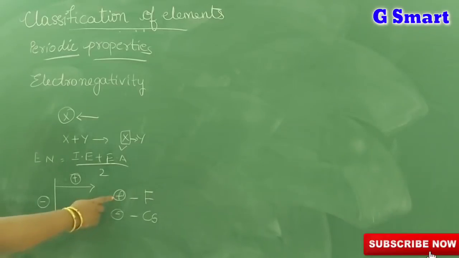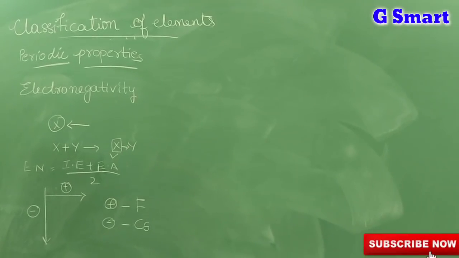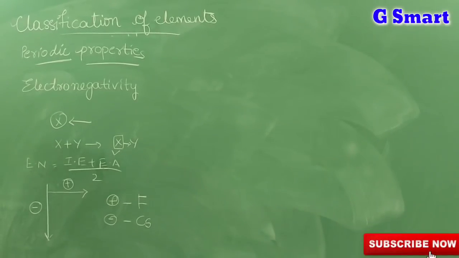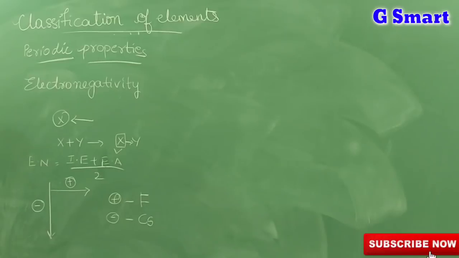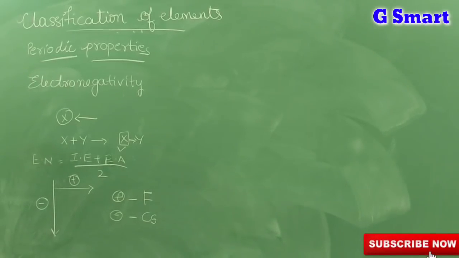This is very important for bits. They will ask, what is the most electronegative element? Fluorine. What is the least electronegative element? Cesium. Okay. These are the periodic properties: valency, atomic radius, ionization energy, electron affinity, electronegativity. These are the important periodic properties.